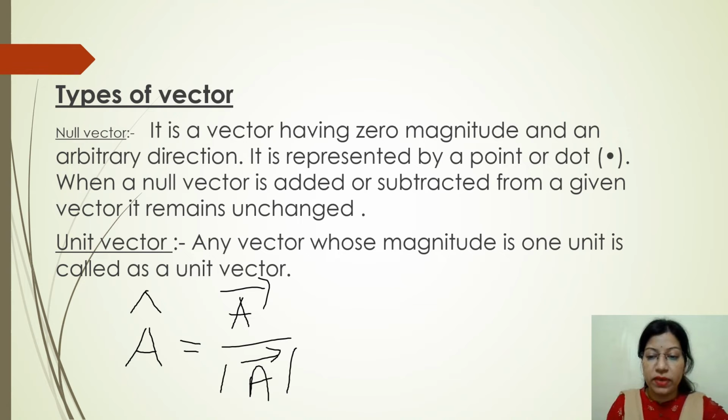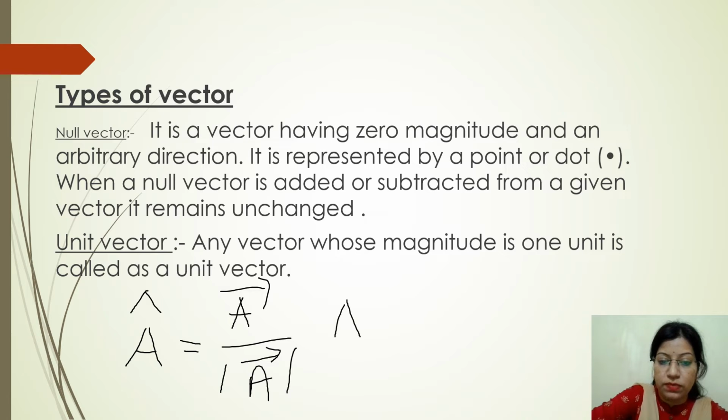Let the vector be B vector. Then what is the unit vector of B vector? The unit vector of B vector, that means B cap, equals B vector upon modulus of B vector. So there may be a question of how to find the modulus of a given vector. Suppose vector A, then we have to find the formula for the modulus of this vector.